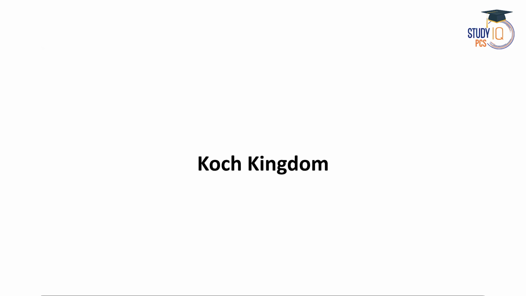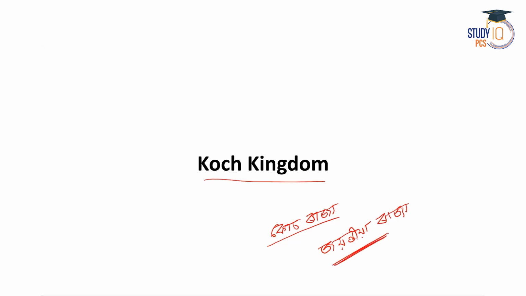In this lecture, we will discuss two kingdoms of the medieval period of Assam. The first one is the Koch Kingdom or Koch Rajya. And the other one we will discuss here is the Giantia Rajya or Giantia Kingdom, right? Initially this particular Giantia Rajya was a part of Assam, but now Giantia is a part of Meghalaya. So anyway, we'll discuss both Koch Rajya and Giantia Rajya.